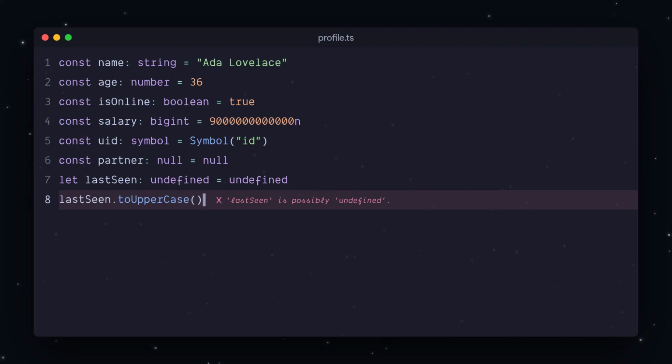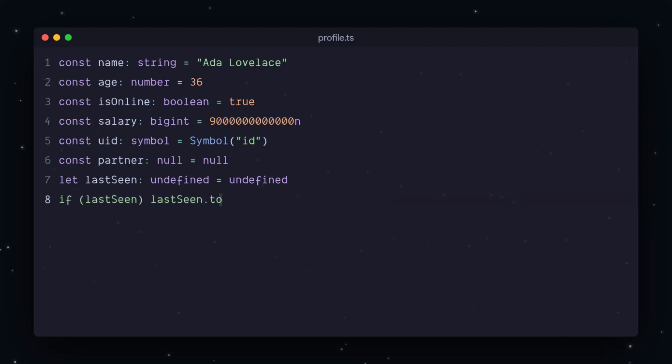The crash that's taken down apps at 2 in the morning for decades, and it cost the industry so much they literally call it the billion-dollar mistake. TypeScript drags it forward to compile time. The fix is just to check first. If lastSeen exists, then use it. And once you've checked, the red clears and it's safe inside that block. Null and undefined aren't the bug. Forgetting to check them is.